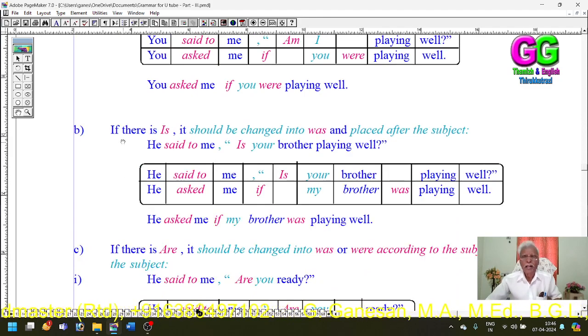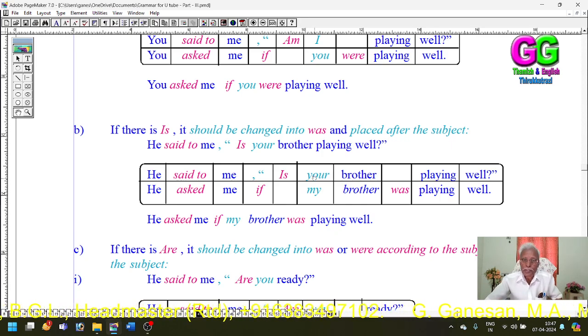Then, regarding is, if there is is, it should be changed into was and placed after the subject. No problem at all. He said to me, is your brother playing well? Said to is changed to asked, conjunction if. Then is is changed into its past tense was and placed after the subject: my brother was. And regarding other verbs, there is no change.